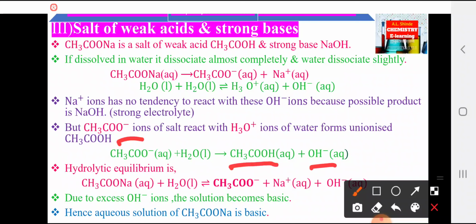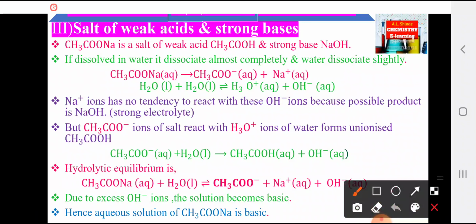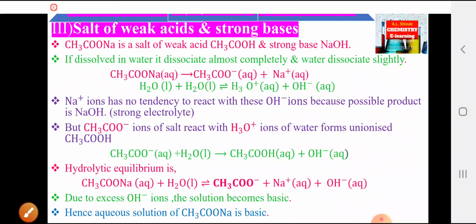Sodium acetate plus water, reversible arrow, there is formation of acetate ion, CH3COO minus, plus sodium positive ions plus OH negative ions in water. There is an excess of OH ions in this case. Therefore, the solution becomes basic. Hence, the aqueous solution of sodium acetate is basic.